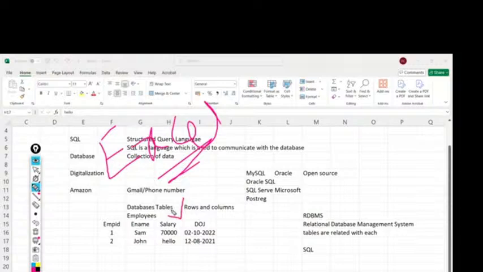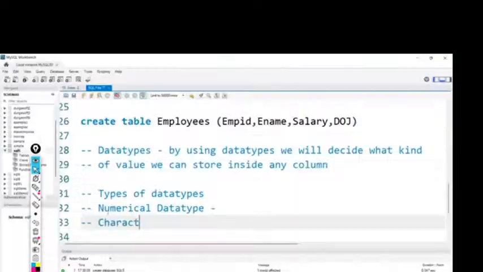So let's see how many types of data types there are. First is the numerical data type, where obviously we can store numbers. Next, character or string data types, where we can store character values.